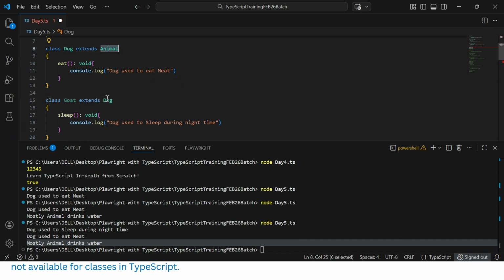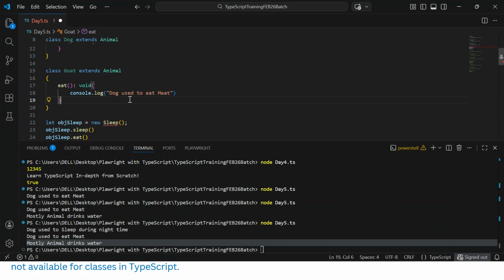That is the reason animal is the parent class and dog and goat are the two child classes, because both are extending animal. Here we can have the same method called eat. Here I can mention goat used to eat grass.